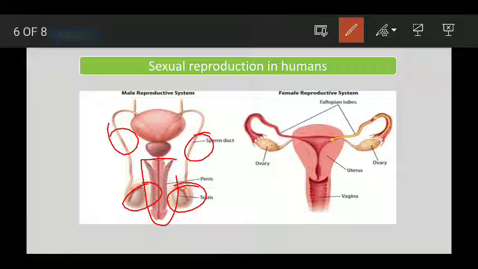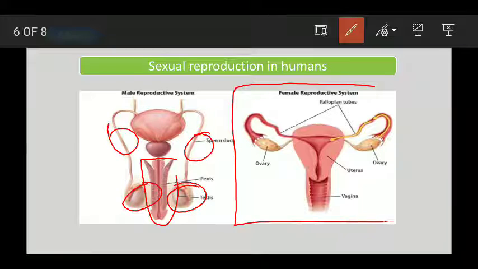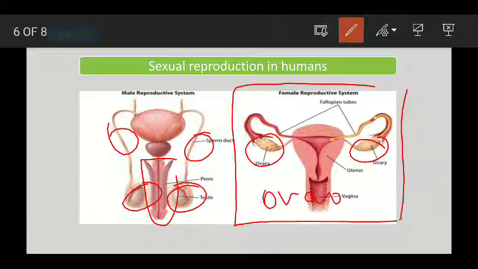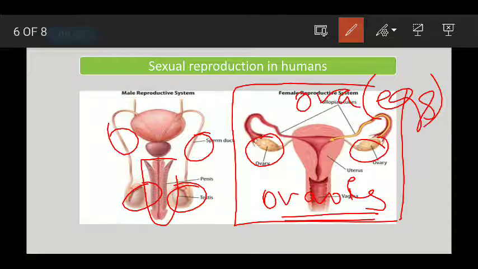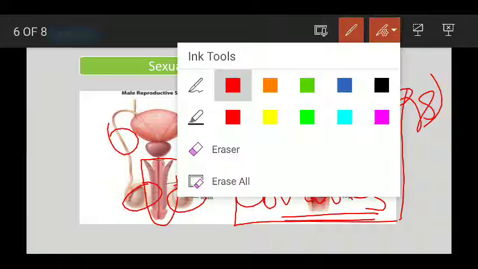Now if we see the female reproductive system, there are two ovaries. The singular is ovary and the plural is ovaries. The function of the ovaries is to produce ova, or eggs. So first, a pair of ovaries is present.